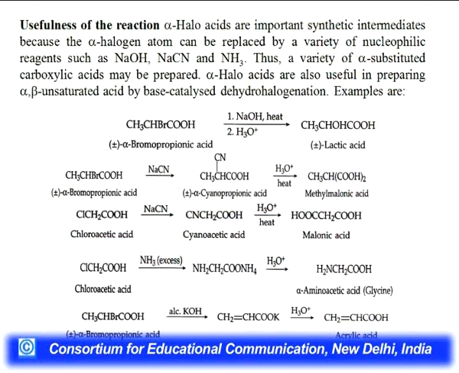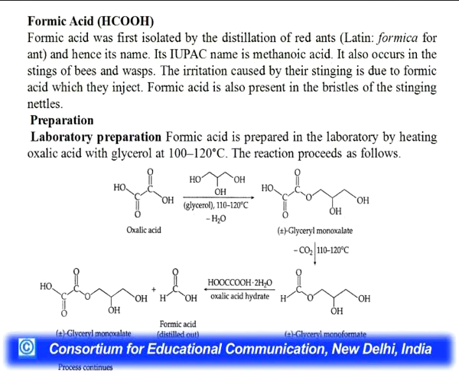Next reaction is with chloroacetic acid. When it reacts with sodium cyanide, you can see the substitution of chloride by the cyano group, giving cyanoacetic acid, which on strong heating and hydrolysis will give you malonic acid. Chloroacetic acid when it reacts with ammonia will give alpha aminoacetic acid. You can see how the substitution takes place and hydrolysis will give you glycine. Next reaction is alpha bromopropionic acid, which will give you acrylic acid. So, these were the reactions of carboxylic acids.